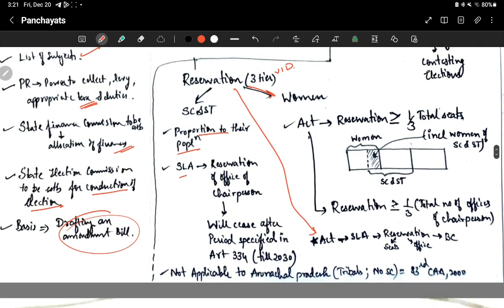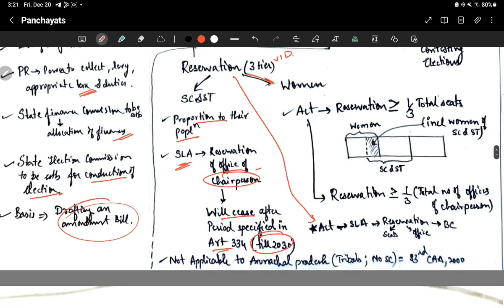Okay. Then the State Legislative Assembly will make reservation for the office of the chairperson. The State Legislative Assembly will make reservation for the chairperson, but this reservation will cease to have effect after the period specified in Article 334. In Article 334, it is written till 2030. Okay. Then this SC/ST reservation is not applicable to Arunachal Pradesh because tribals already reside there and there is no scheduled caste. So by the 83rd Constitutional Amendment Act of 2000, it was made not applicable to Arunachal Pradesh.